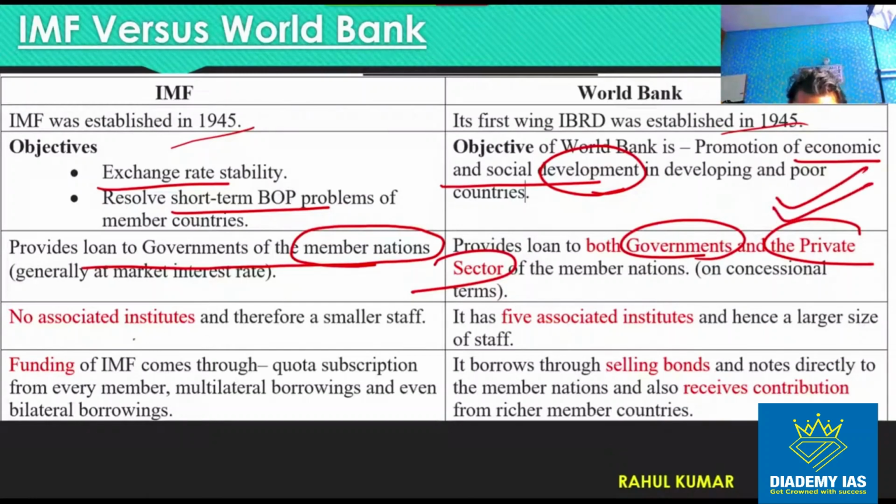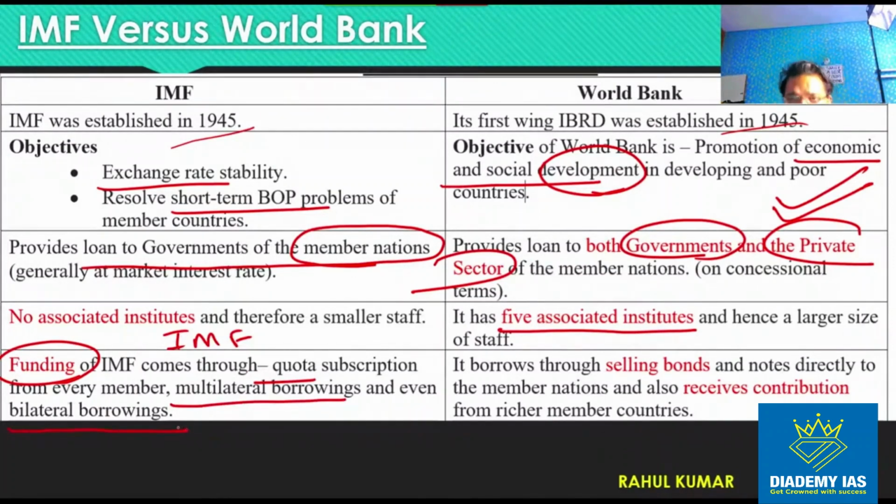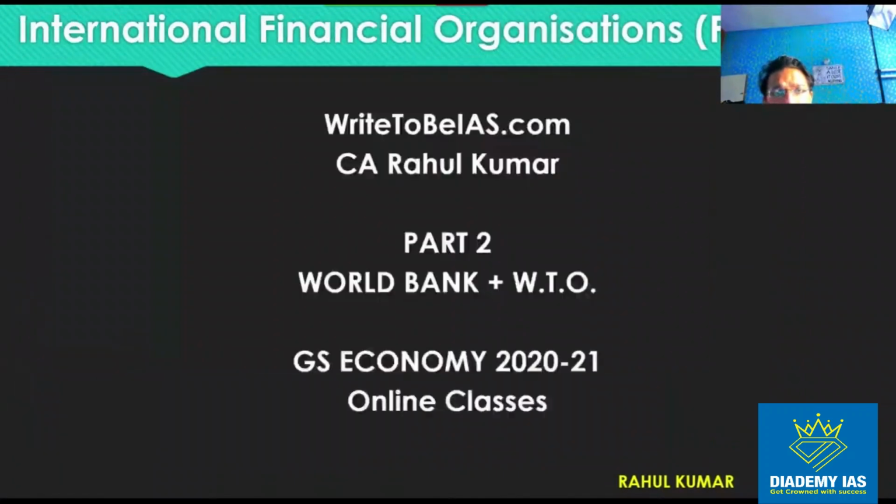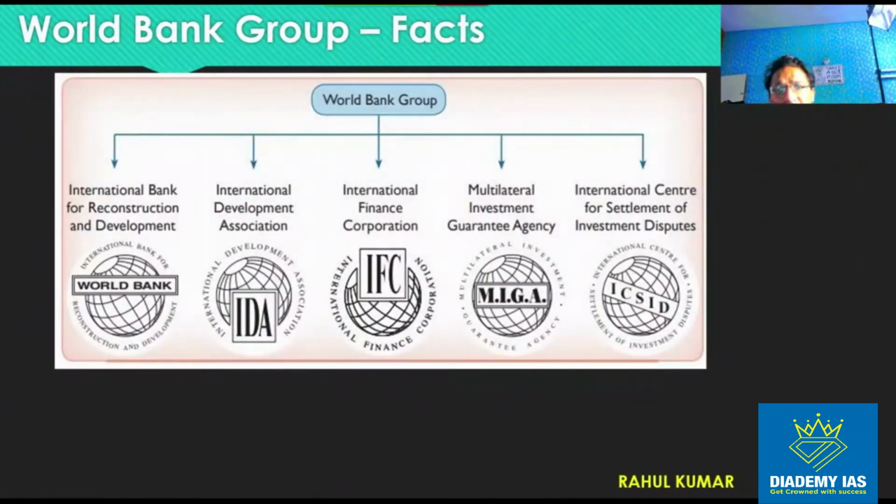The IMF is a single body, but this World Bank has 5 associated institutions, right? In case of the IMF, the funding is coming through quota, multilateral borrowing, and even bilateral borrowing, which we discussed in the earlier session. In case of the World Bank, this is coming through sale of bonds, and sometimes the contribution can be made by rich member countries like the USA. So these are the points of difference between the IMF and the World Bank. Now let me give you a quick overview so that when you read this slide you are comfortable.